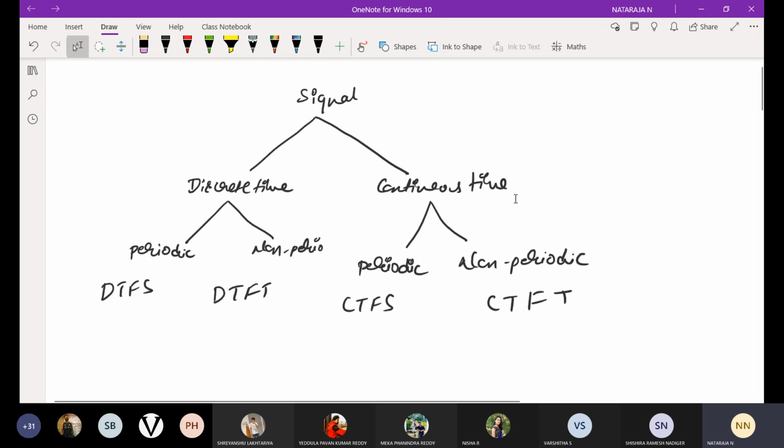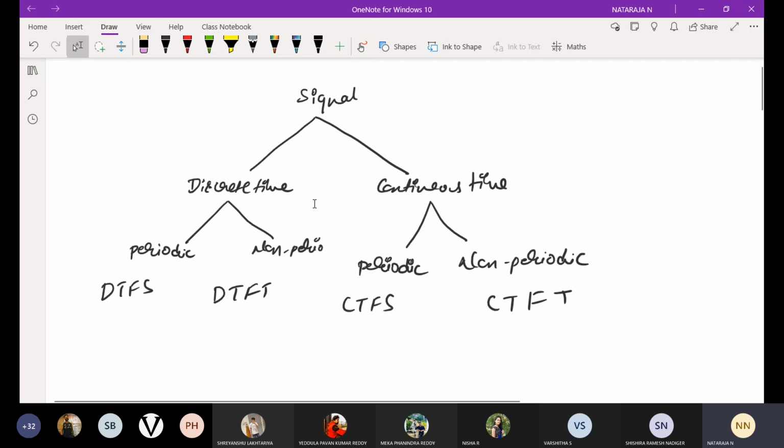In the continuous time signal, we have two different types, that is periodic and non-periodic. If it is a periodic signal in continuous time, we take the continuous time Fourier series. Wherever you study a periodic signal, you have to study Fourier series. If it is continuous, CTFS. If it is discrete, DTFS. If it is non-periodic, we deal with the Fourier transform. If it is continuous, it is CTFT. If it is discrete, it is DTFT. That is the main classification of your signals.